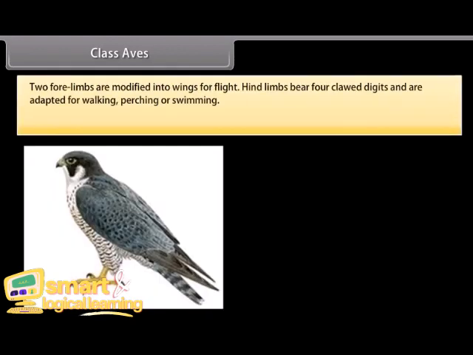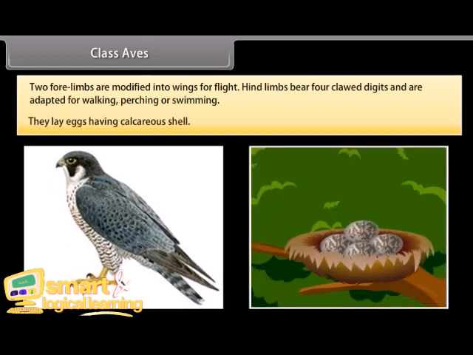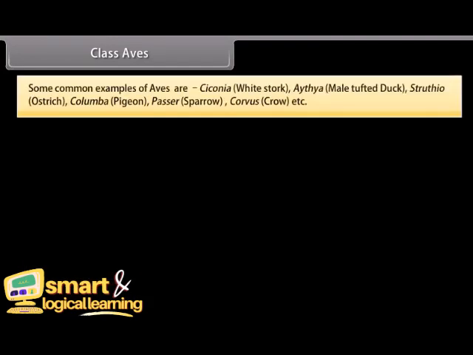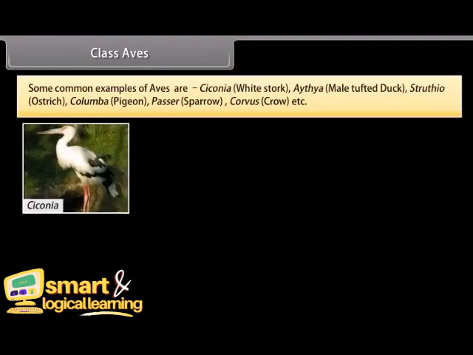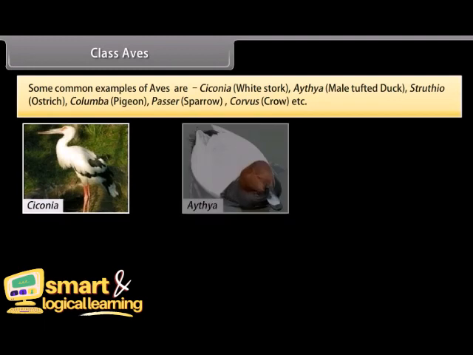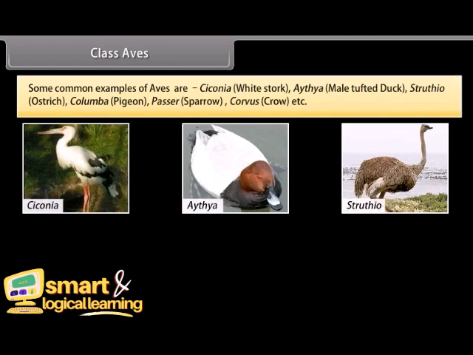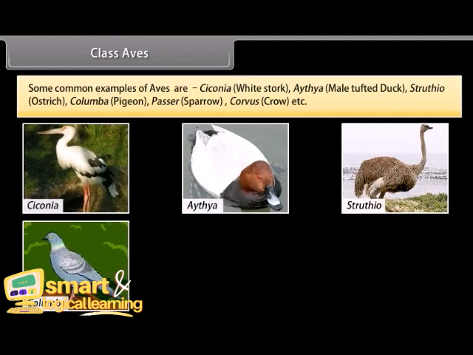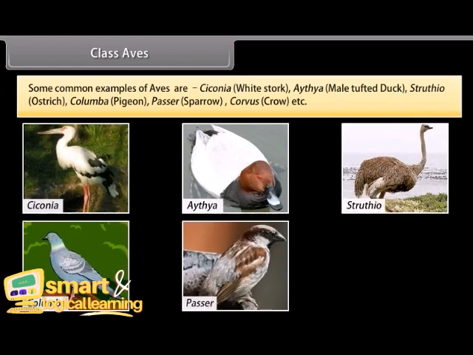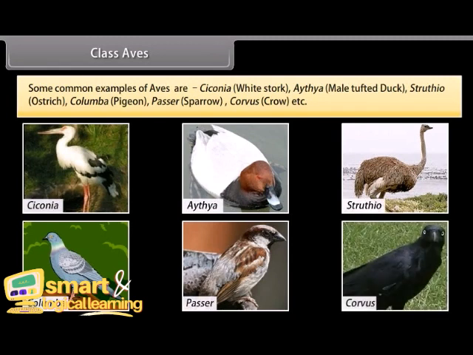Two forelimbs are modified into wings for flight. Hind limbs bear four clawed digits and are adapted for walking, perching, or swimming. They lay eggs having a calcareous shell. Some common examples of Aves are Ciconia, white stork; Aythya, male tufted duck; Struthio, ostrich; Columba, pigeon; Passer, sparrow; Corvus, crow, etc.